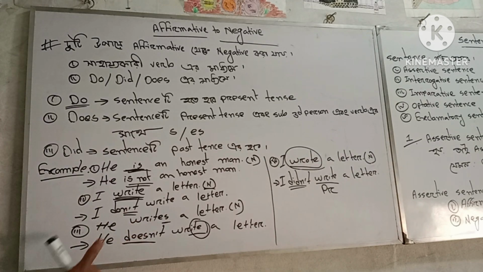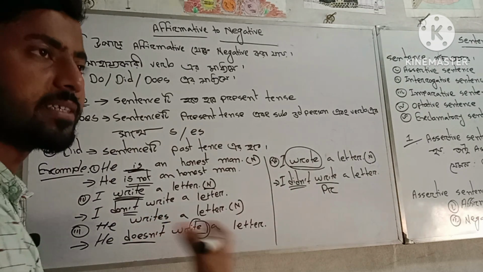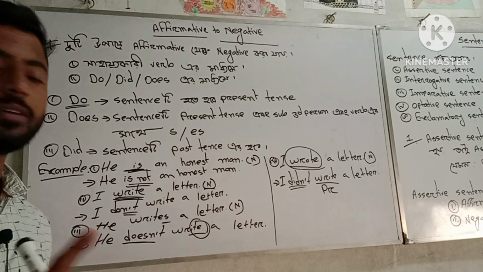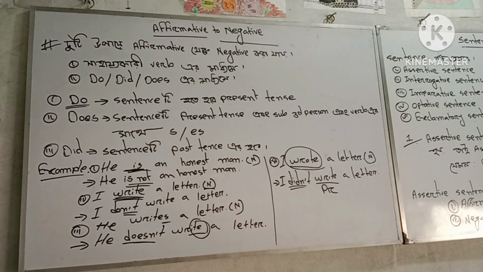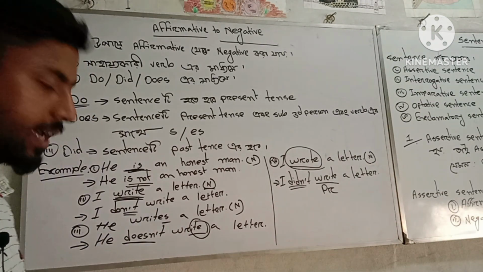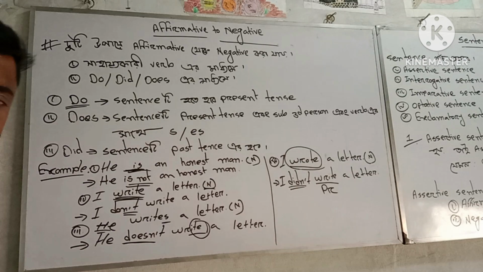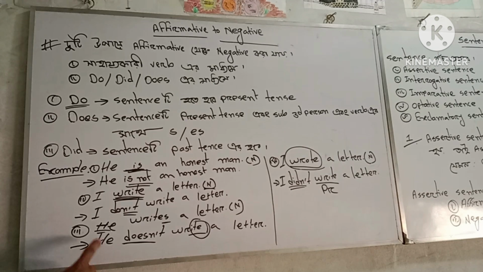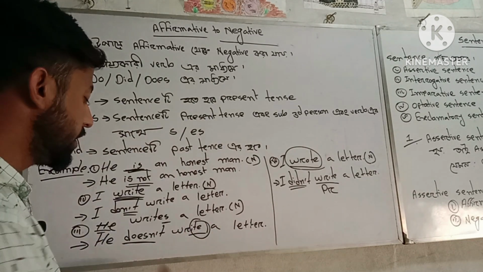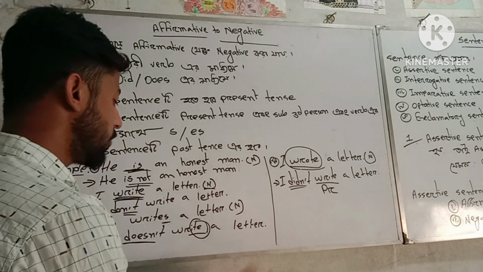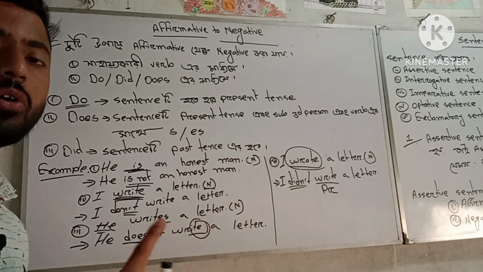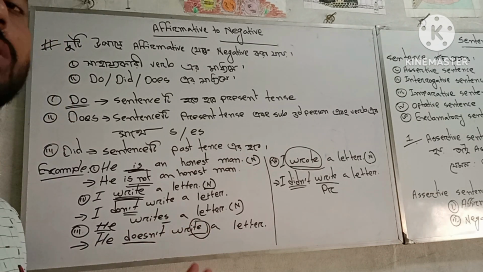Okay, now the next sentence: he writes a letter. What is the tense of this sentence? It is present tense, the verb has s or es, and the subject is third person singular, so we should use does, I mean doesn't. He doesn't write a letter. When we use does, we use the verb without s or es. Understand? I think everybody understands.